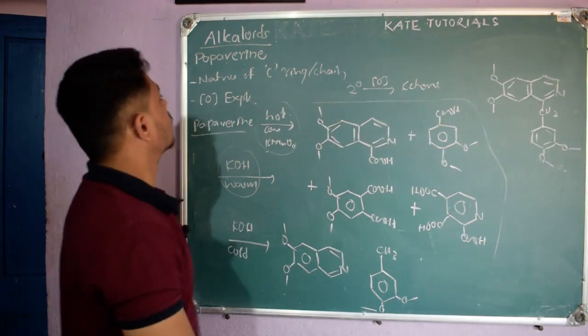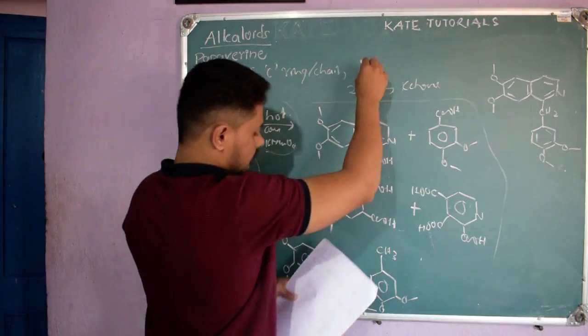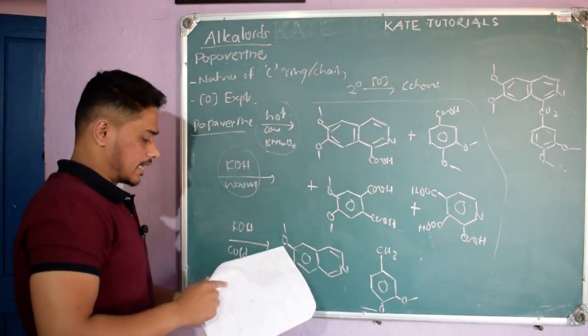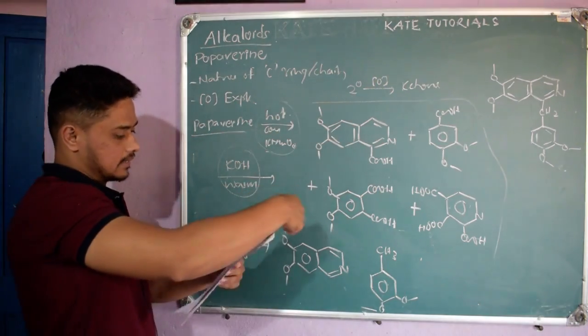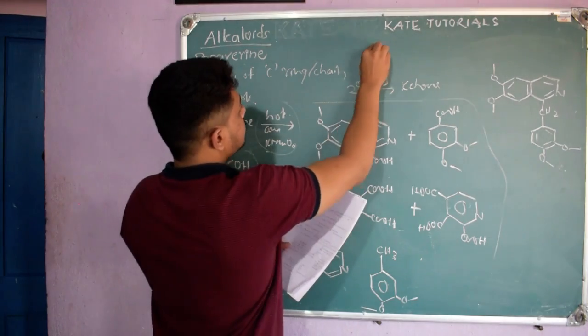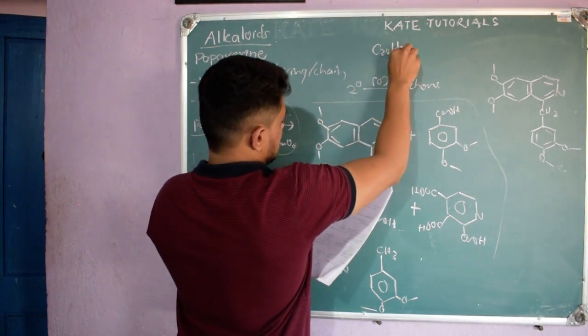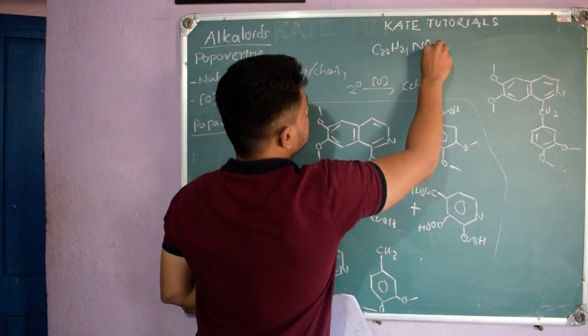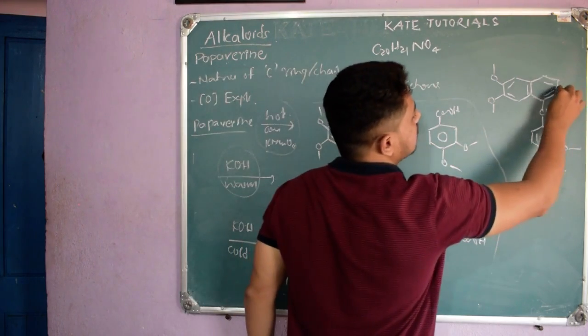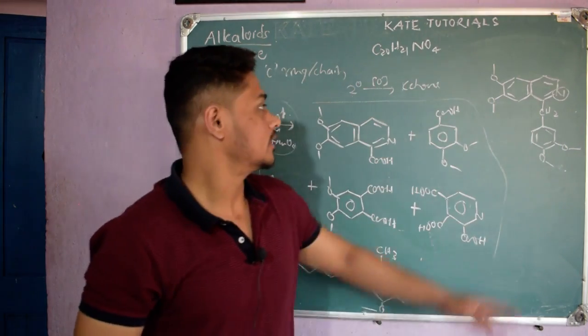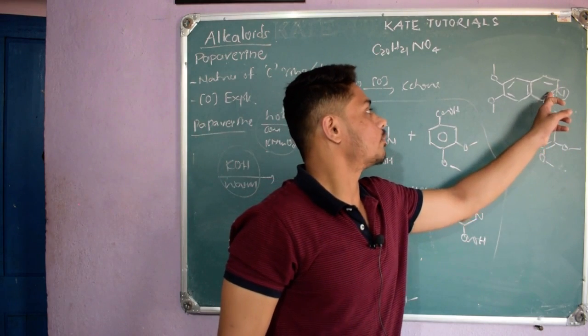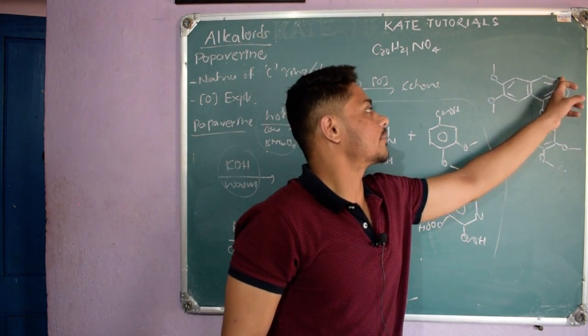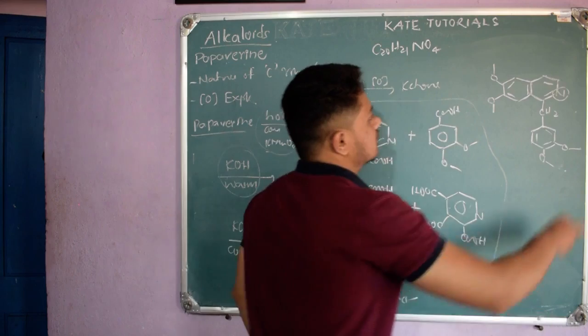Now we had the molecular formula, C20H21NO4. They accounted for the nitrogen, which was tertiary: nitrogen attached to two bonded carbons and one carbon here, so it is tertiary.